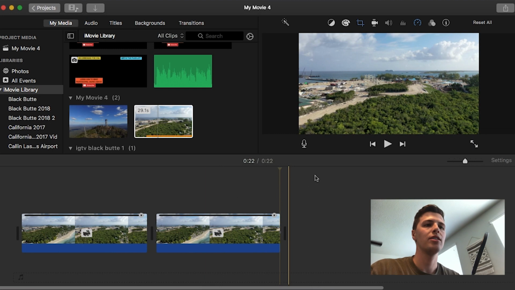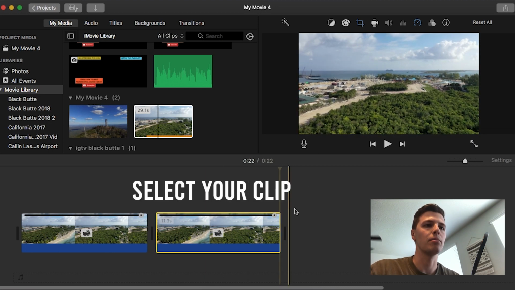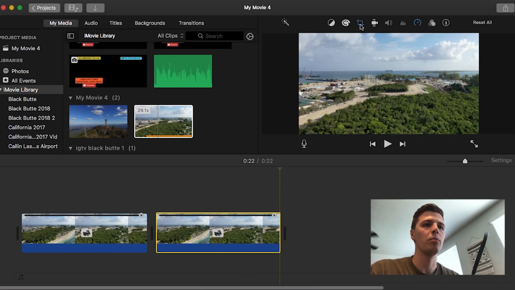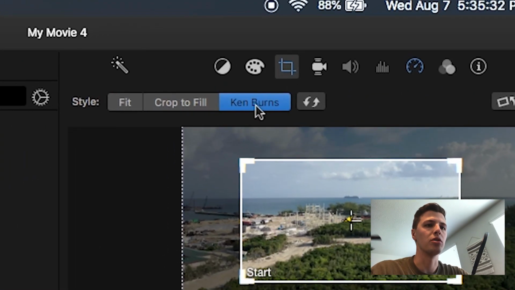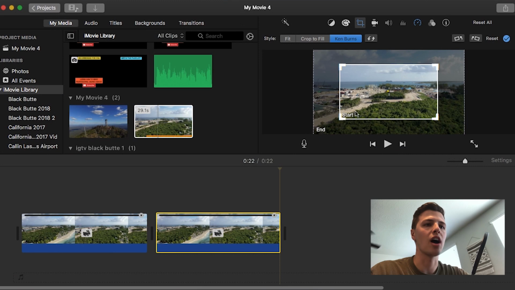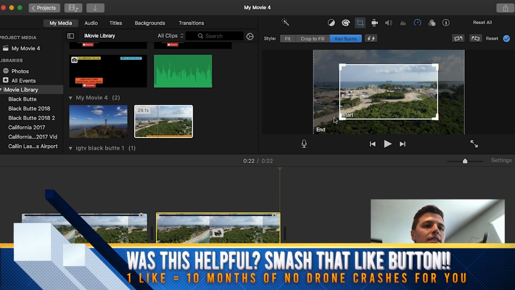So how to do that is you'll select your clip and then go up here to where the little cropping is, and then you're going to do a Ken Burns, and you're going to have the starting shot start zoomed in and then the end shot be significantly further out. So it takes a little trial and error with your shots on figuring out the best amount to have as the starting shot. This is what I found to be the best, is around this size, but obviously you're going to have to try that and mess around with that with your own shots.